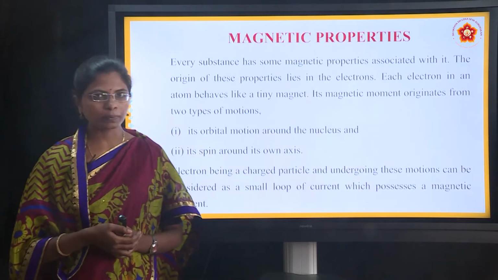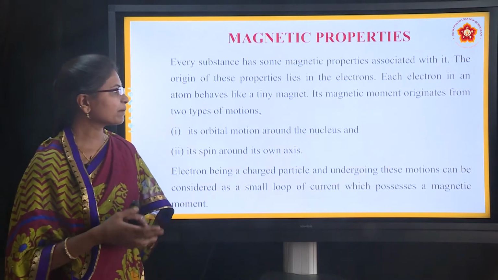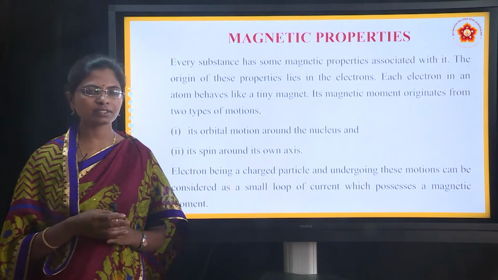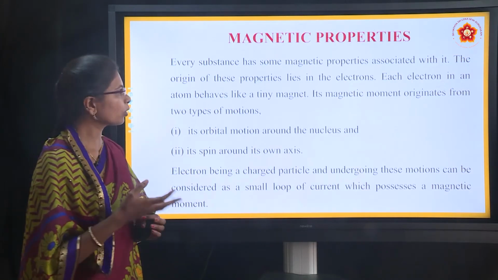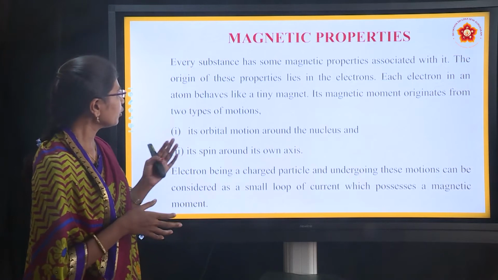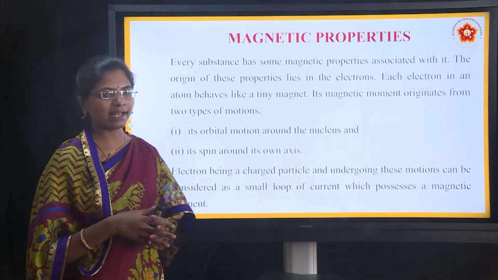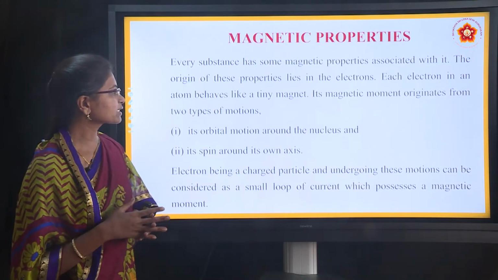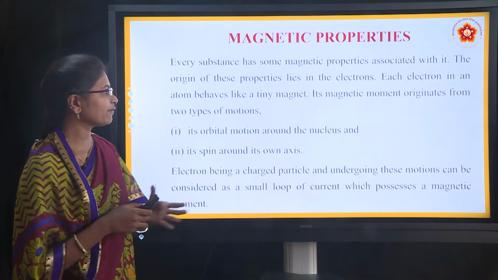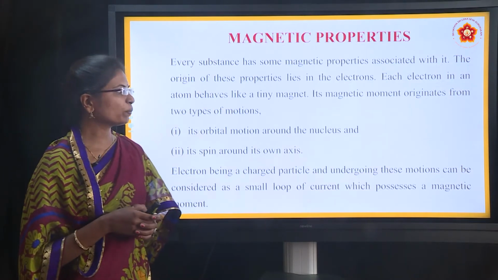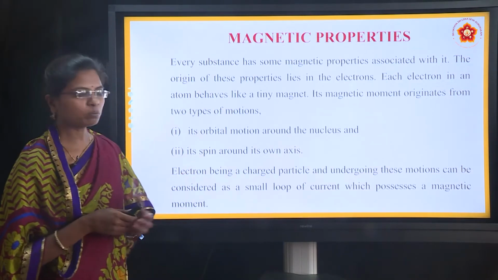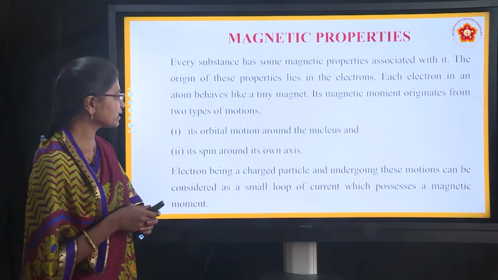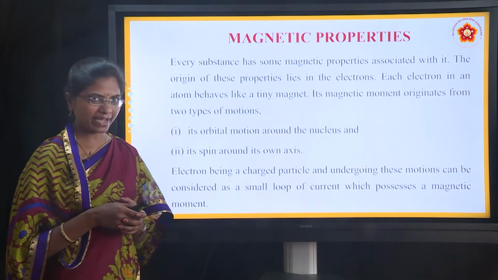Magnetic properties. Every substance has some magnetic properties associated with it. If you take any compound or substance, each one has its own magnetic properties. The origin of these properties lies in the electrons. Only due to electrons does a substance exhibit magnetic properties. Each electron in an atom behaves like a tiny magnet. Its magnetic moment originates from two types of motion: first, its orbital motion around the nucleus, and second, its spin around its own axis.